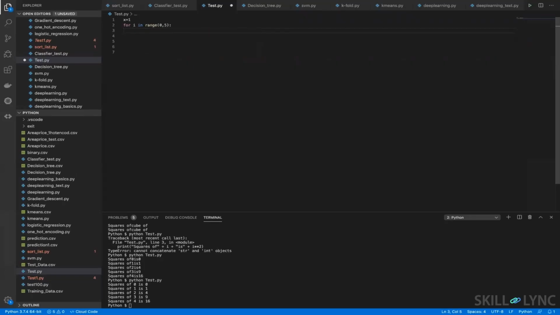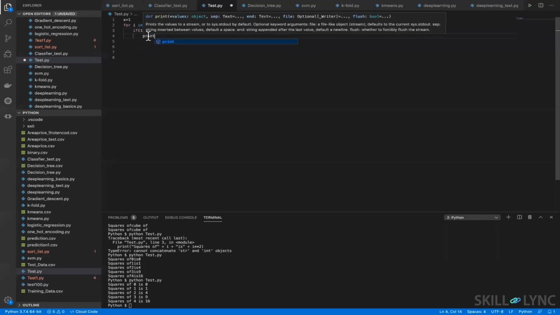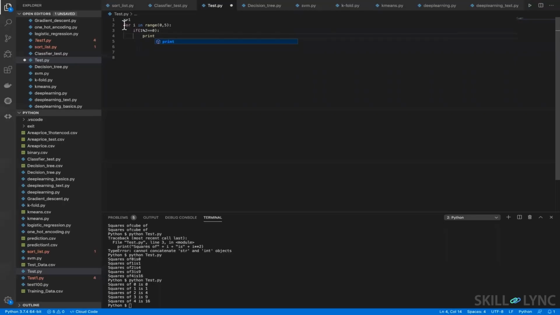Now let's combine for and if loop. Let's combine for and if loop. If i is divided by 2 and the remainder is 0, the remainder is represented by the percent sign. Then you notice that there is one more indentation, because this print is inside if and this if is inside the for loop. Print i is an even number, else print i is odd number.